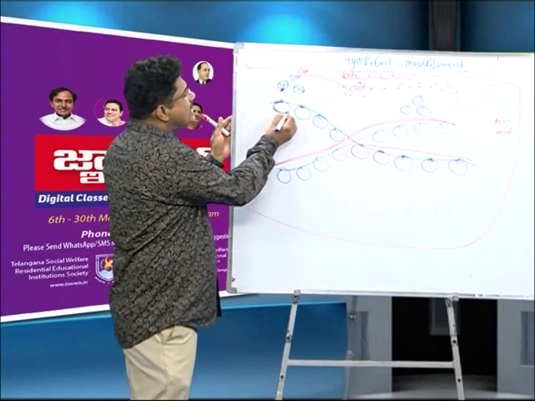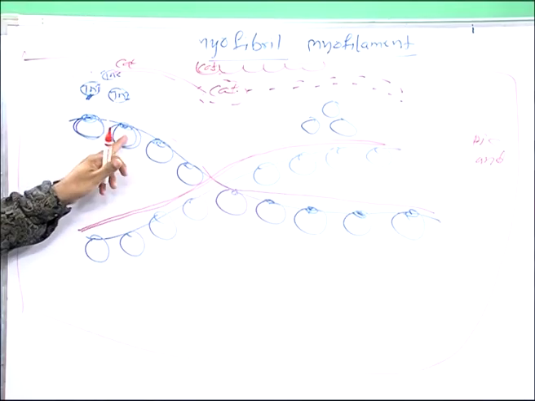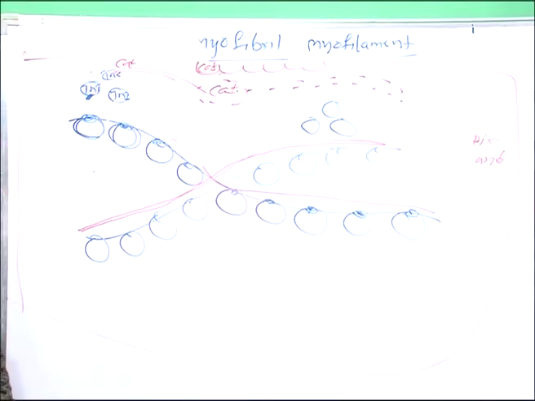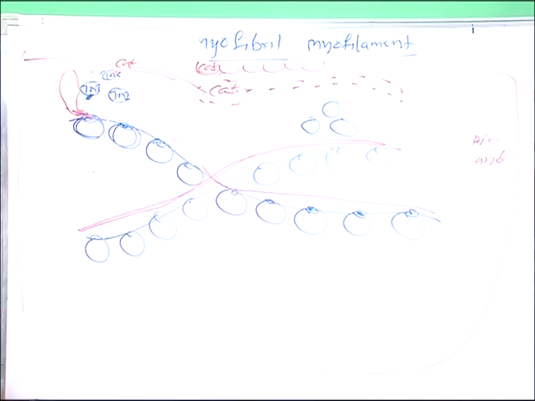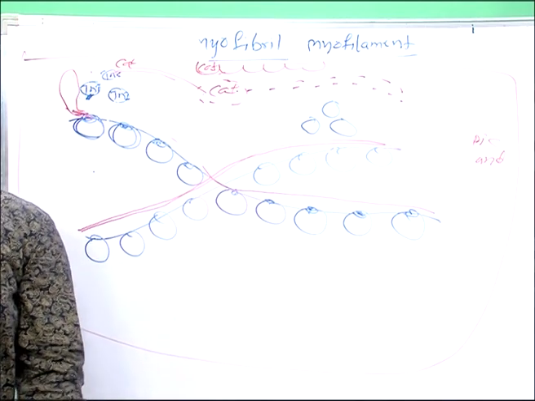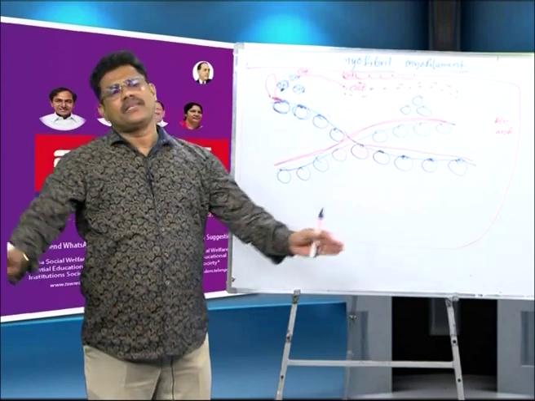When the active sites are exposed, the myosin configuration changes. Then myosin binds to the actin and forms the cross bridges. This is the first event of muscle contraction.